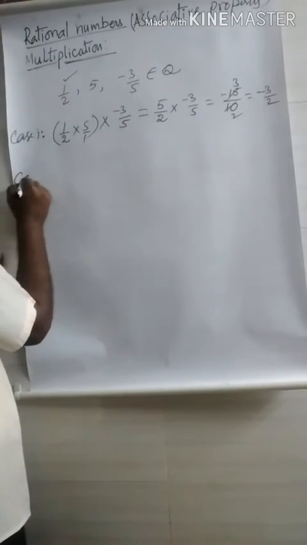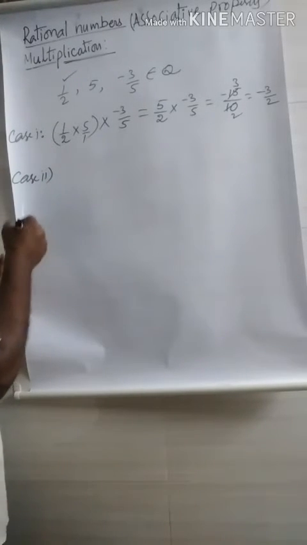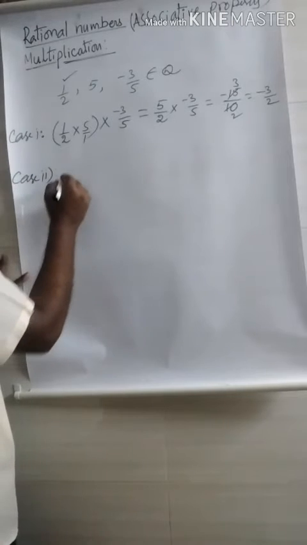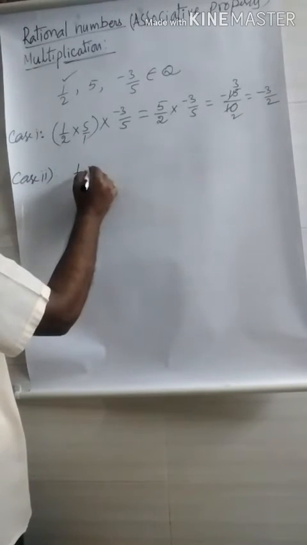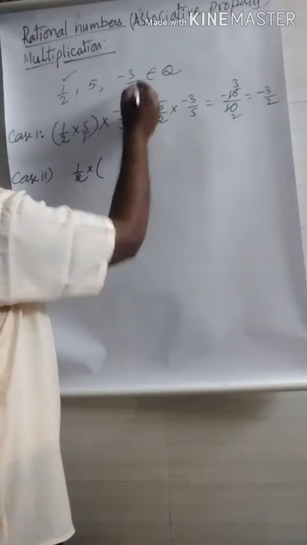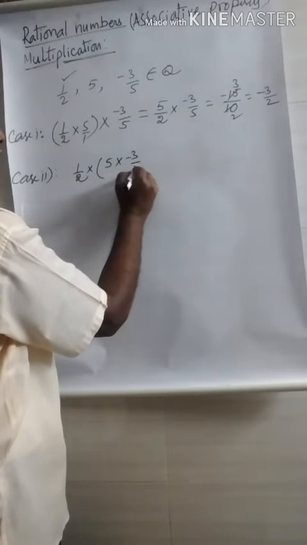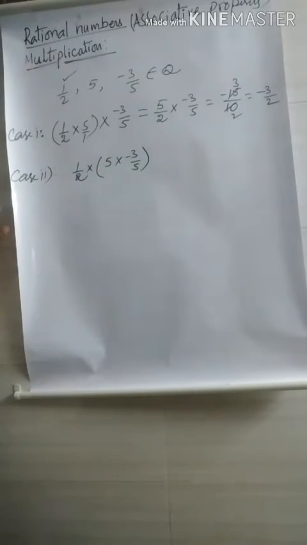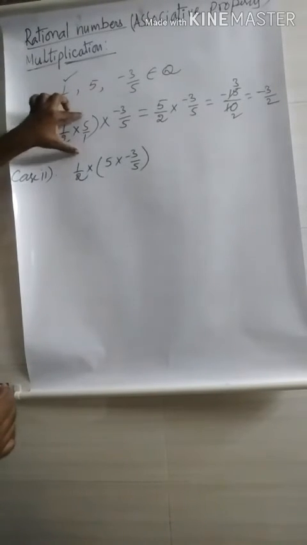Now we move to case 2. Here there is a small change in case 2. Here we write the first one as usual and we put a multiplication symbol, and you write the second one and third one in brackets with a multiplication symbol. Here you may observe clearly. Here we multiplied the first one and second one.